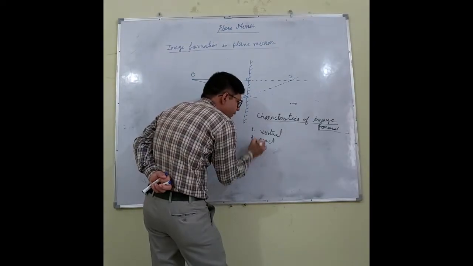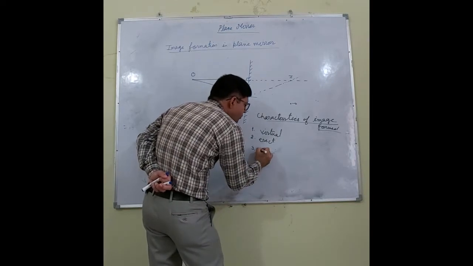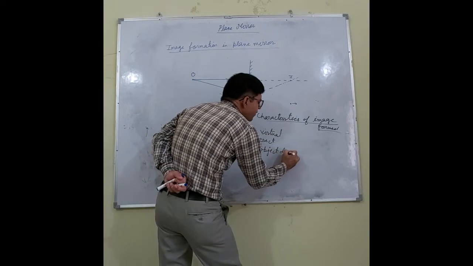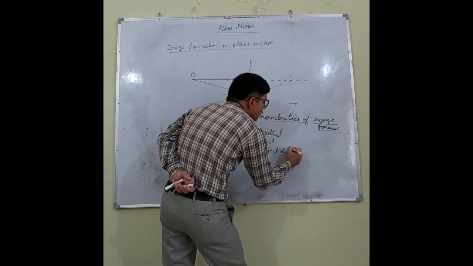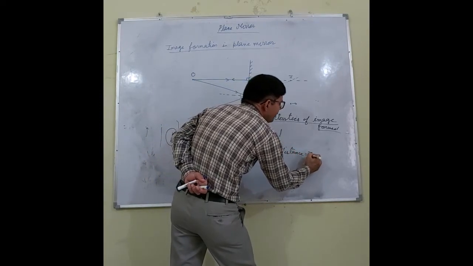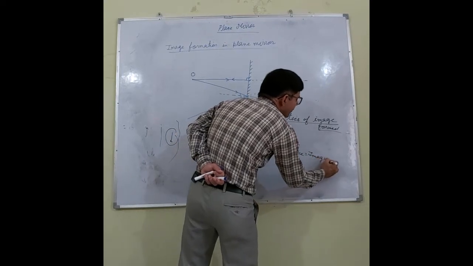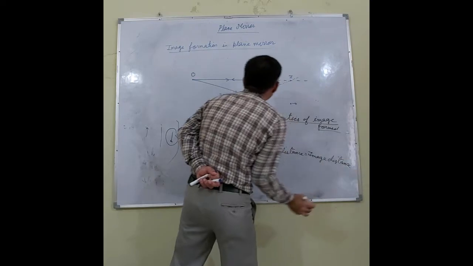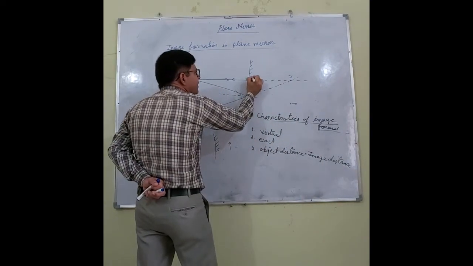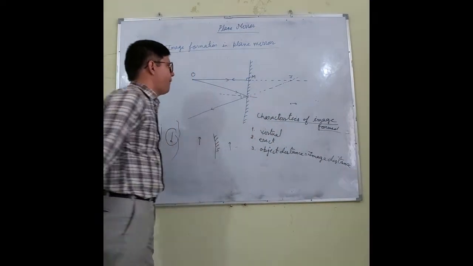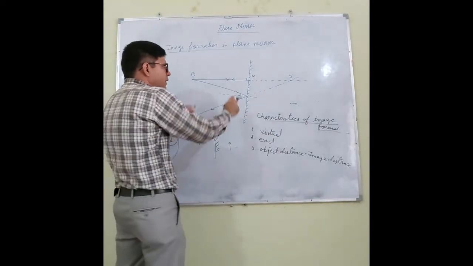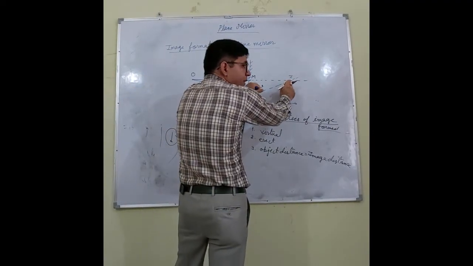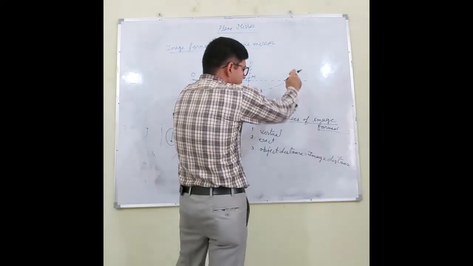Third point is that object distance equals image distance. What is the meaning of this statement? Listen, let us say this point is M. The distance between mirror and object is equal to the distance between mirror and the image.